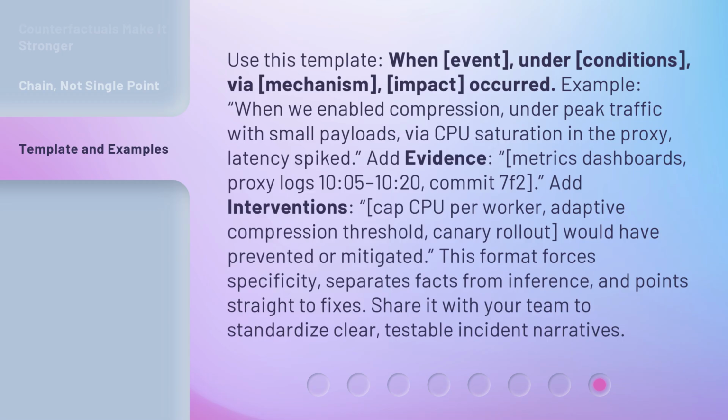Use this template. When, under conditions, via mechanism, impact occurred. Example: when we enabled compression, under peak traffic with small payloads, via CPU saturation in the proxy, latency spiked. Add evidence. Metrics dashboards, proxy logs 10:05 to 10:20, commit 7F2. Add interventions. Cap CPU per worker, adaptive compression threshold, canary rollout, would have prevented or mitigated.